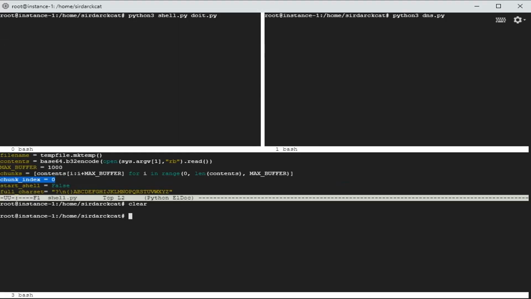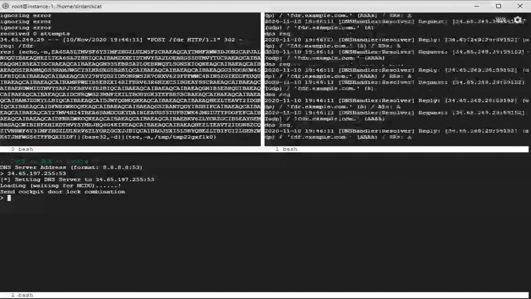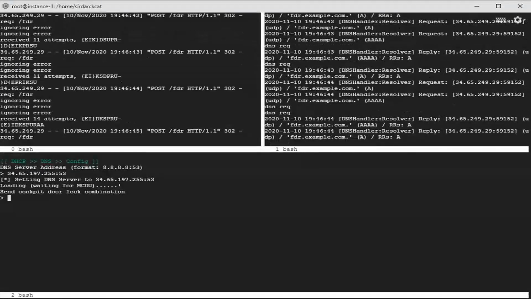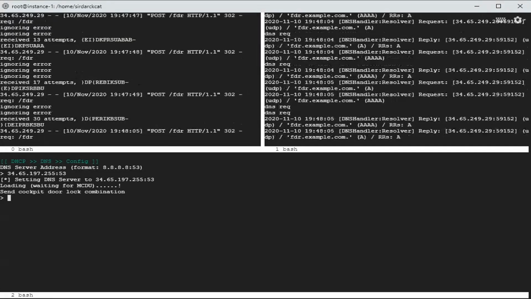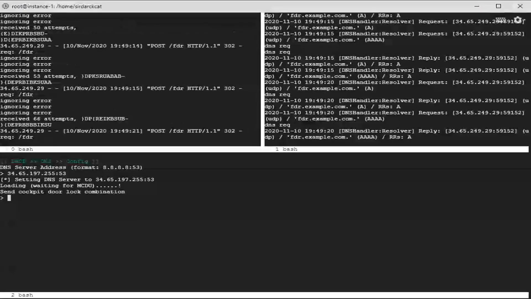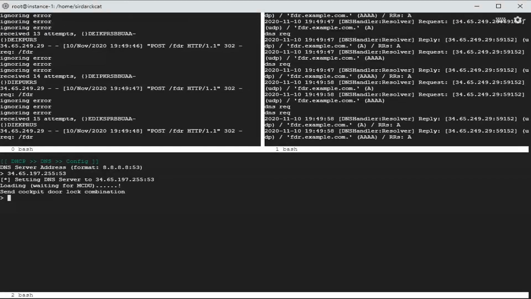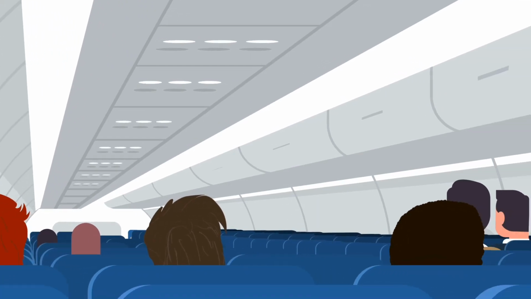Your teammate codes the exploit against the circuit, and then you use the protocol smuggling attack to upload it to the MCDU. After 10 minutes of suspense, your server receives the combination and the cockpit door opens, allowing the pilots to go back in and continue to fly the plane. You and your teammates close your laptops and take a well-deserved nap.